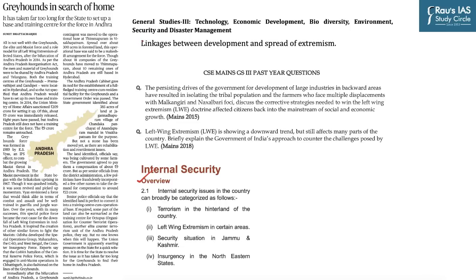Now, if you have a look at the GS3 syllabus, there is a line which says linkages between development and spread of extremism. The matters related to law and order and internal security are looked after by the Ministry of Home Affairs, and it publishes an annual report every year. This is a screenshot from the 2019 report, which is the latest report of MHA. Let us look at the first paragraph of the report.